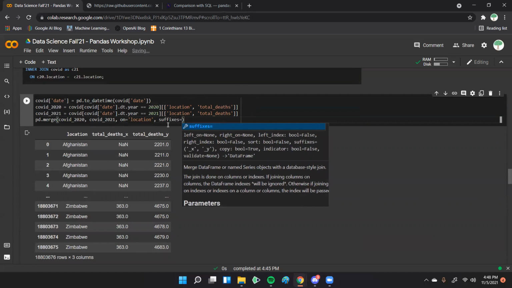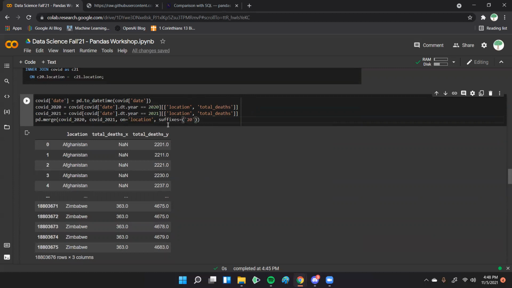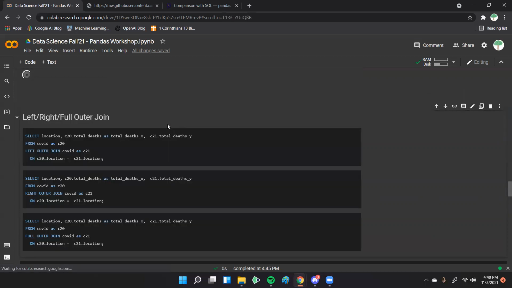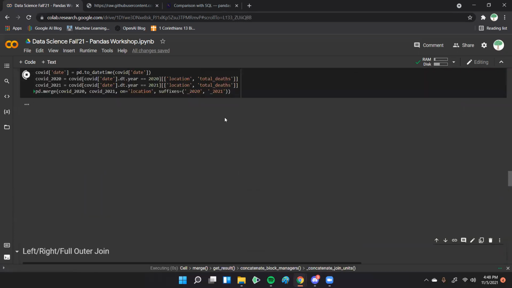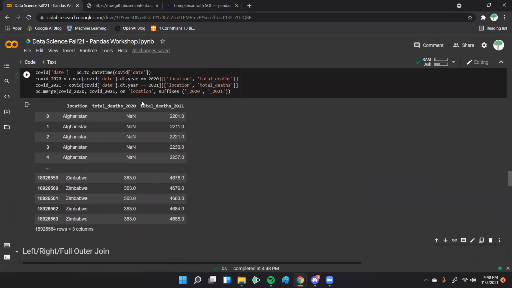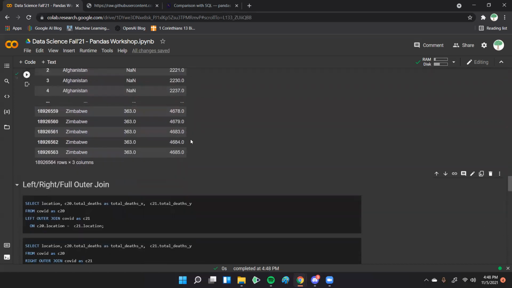If we wanted to, we could change it to 2020, and we could do 2021. And if we run that, now it's a little more clear. And actually we could even add that right there. Now it's a little more clear. So we can do that. Now we can also move on to the left, right, and full outer joins.